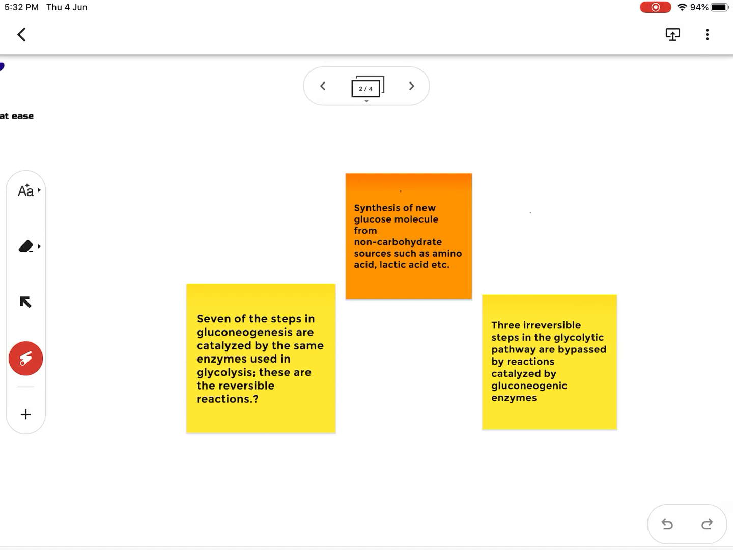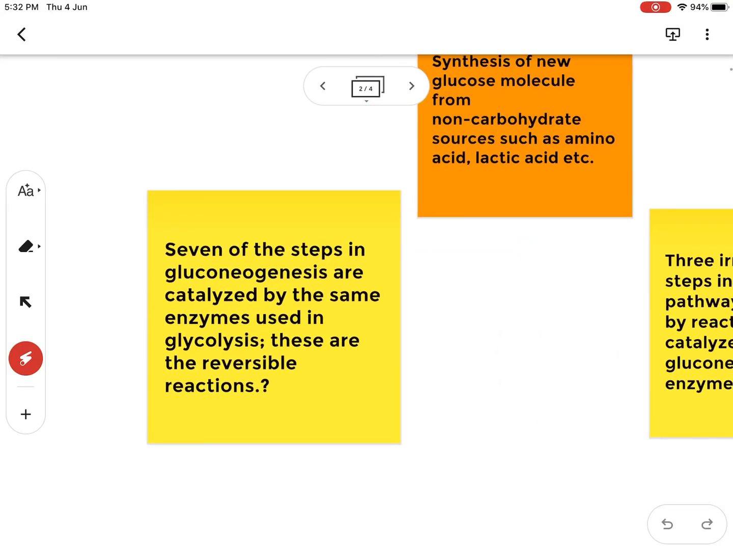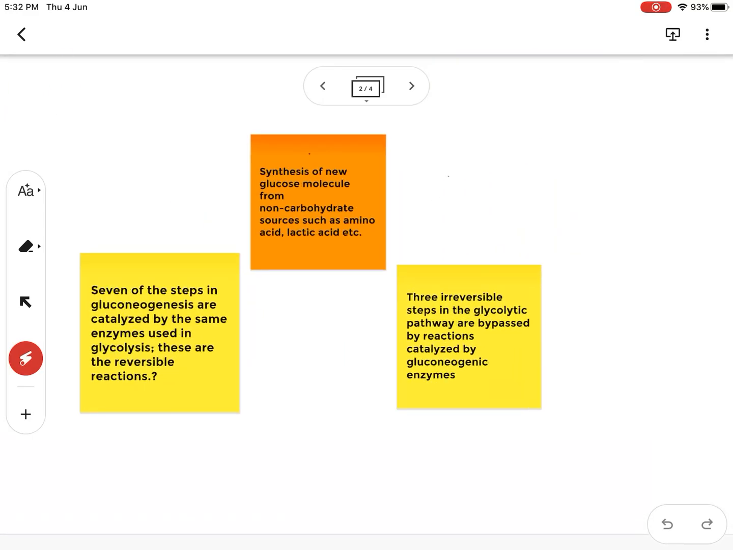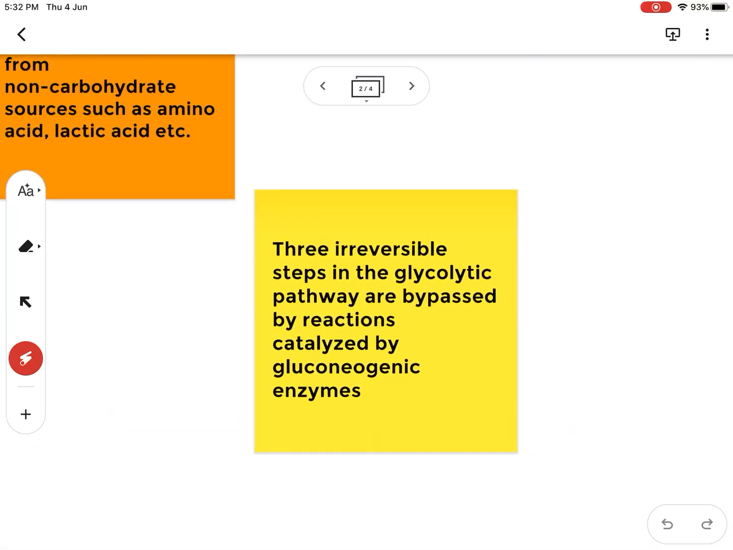lactic acids. And there are 7 steps in gluconeogenesis which are reversible steps, and they are catalyzed by the same enzymes which catalyze the reactions in glycolysis or the EMP pathway. Whereas the 3 irreversible reactions of glycolysis are bypassed in gluconeogenesis.